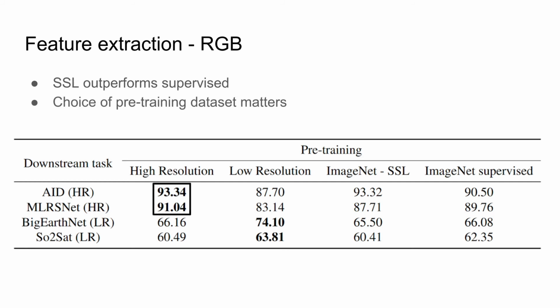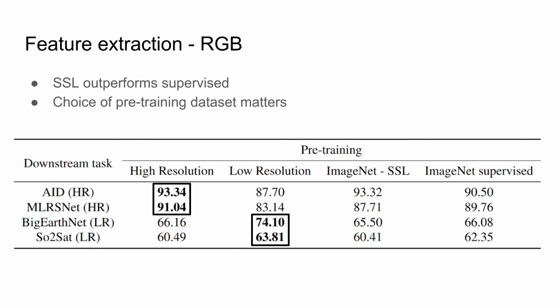For the downstream tasks with high-resolution images, pre-training on high-resolution remote sensing images gives the best results, while pre-training on low-resolution remote sensing images gives the results that are worse compared to the pre-training on ImageNet. In the case of low-resolution downstream tasks, pre-training on low-resolution remote sensing images gives the best results, while pre-training on high-resolution remote sensing images gives results comparable to the pre-training on ImageNet.